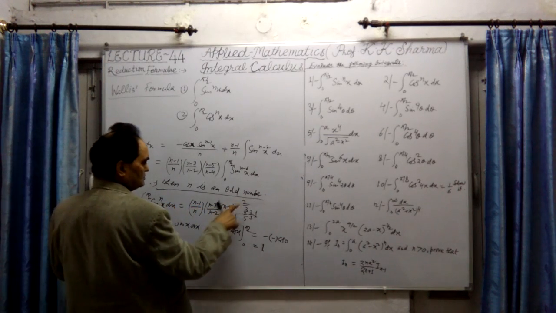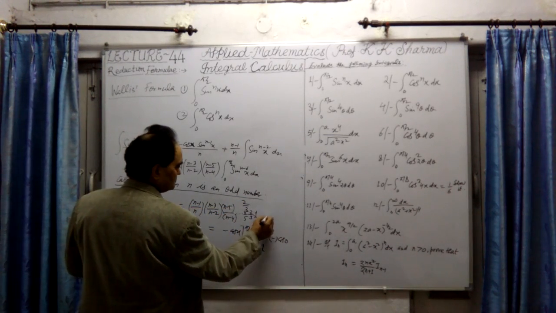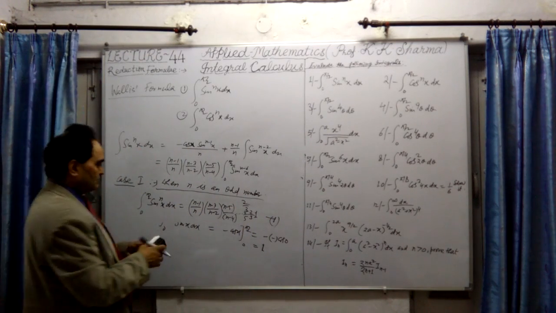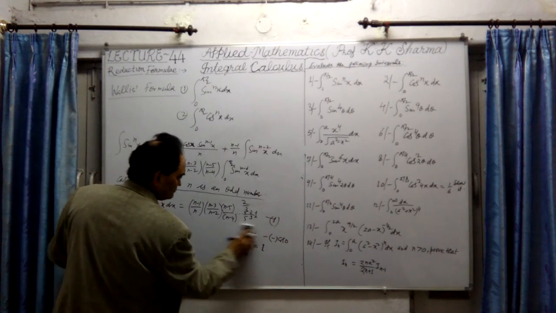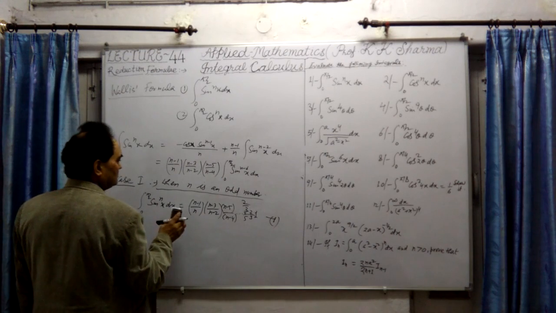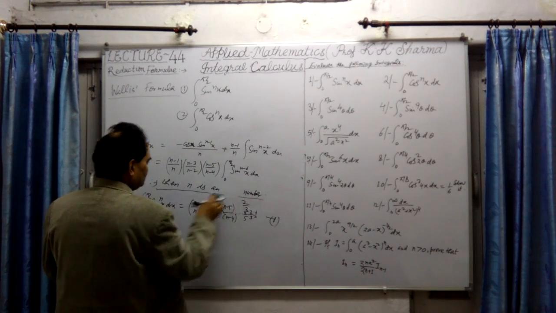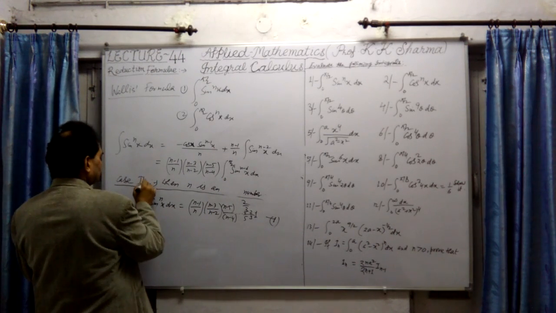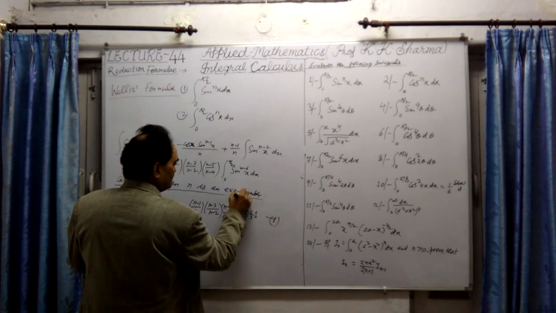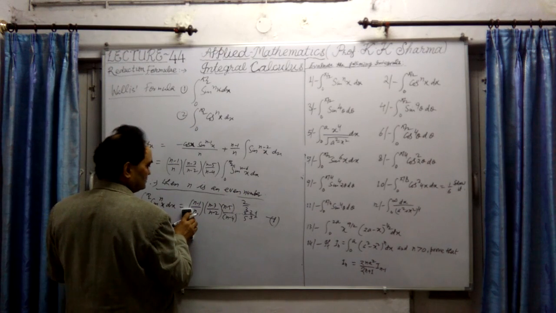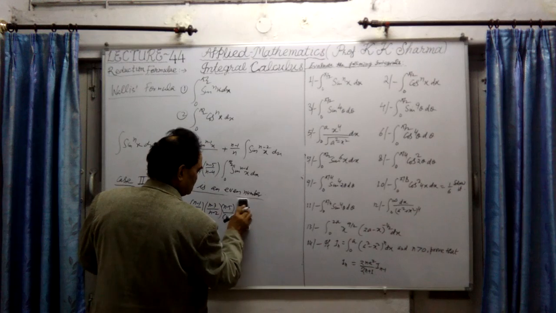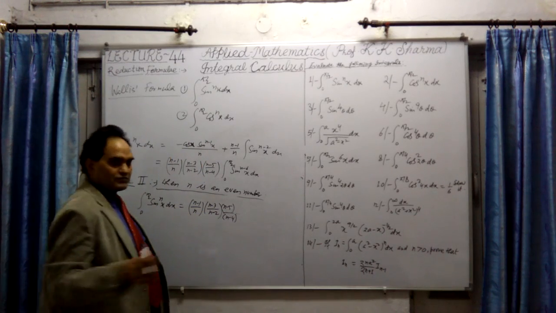If n is odd, then this is the final result. This is the first result of this. We'll substitute this value here in this way. So if I take n is odd number, now let me take when n is even number. Case number second when n is an even number. Then in that situation, the same series will come out. What the last result? The last value will be here